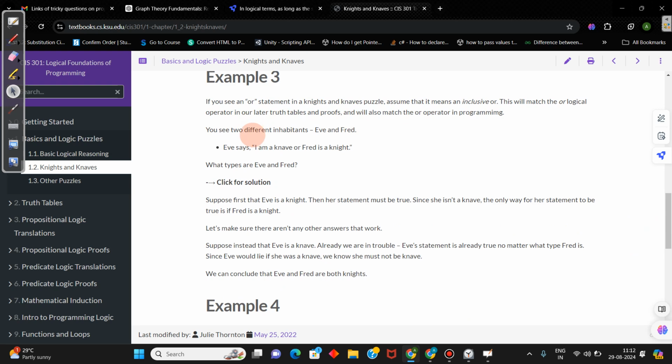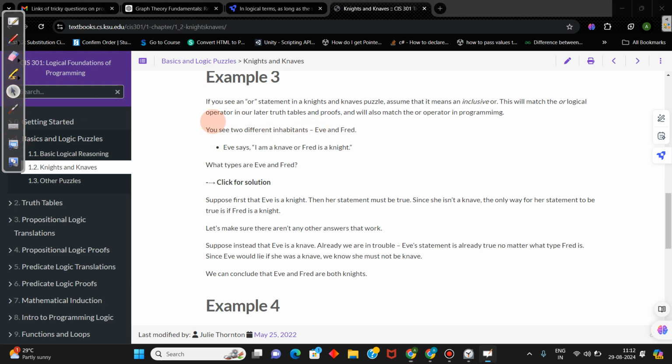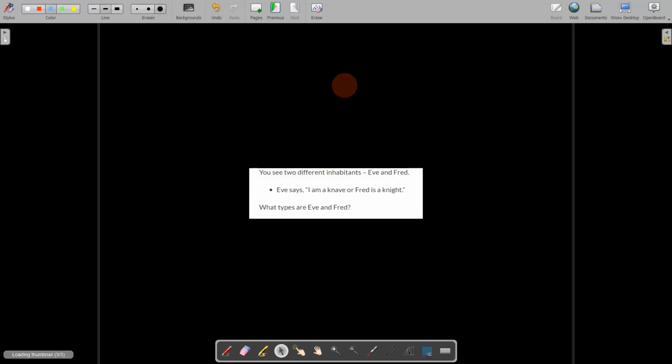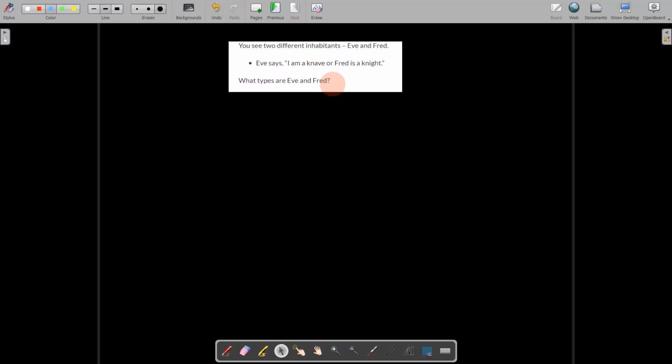Okay. Example 3. What is the question? Between Eve and Fred. Okay. We will bring that in our writing board. New page. Okay. So you have two different inhabitants, Eve and Fred. What Eve says is, I am a knave or Fred is a knight. So who are Eve and Fred? Knights or knaves? Here also we will take all possible cases.